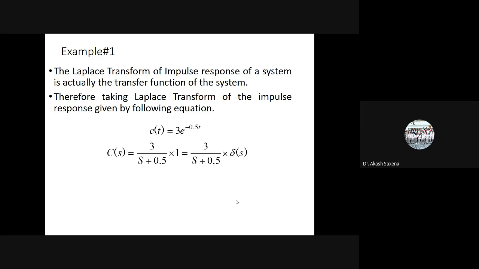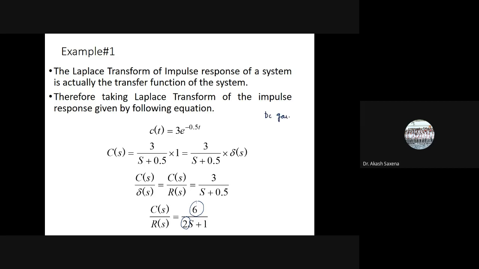So this 3 upon s plus 0.5 will be the transfer function of the system. And if I convert it into the standard form, I can easily write that the transfer function of the system will be this. So this will be the DC gain, and this will be the time constant. So the DC gain will be equal to 6, and the time constant will be equal to 2.